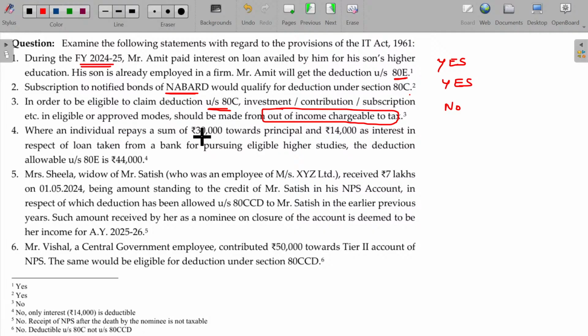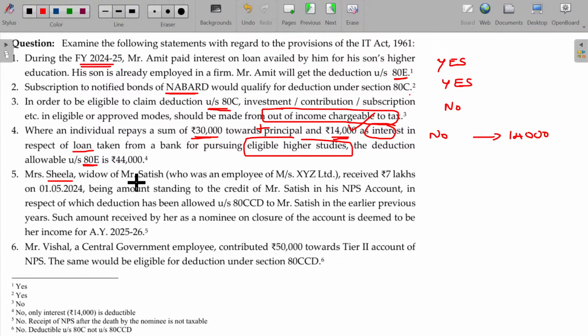Where an individual repays 30,000 rupees towards principal and 14,000 as interest in respect of loan taken from the bank for pursuing eligible higher studies. Only interest can be deductible. Deduction under section 80E being these 2. That's how the statement is given. No. You will be eligible for claiming deductions only for the interest component 14,000, principal component cannot be deductible.